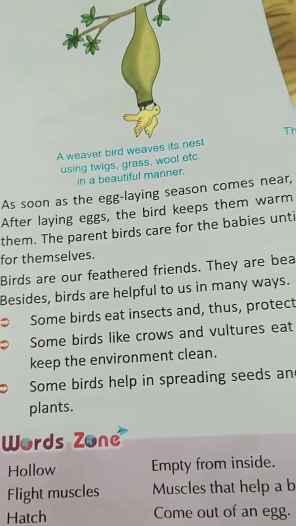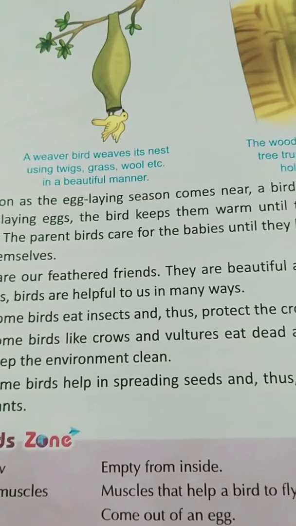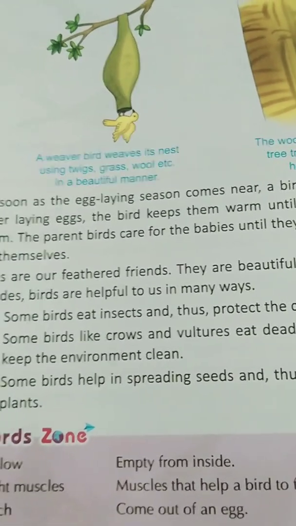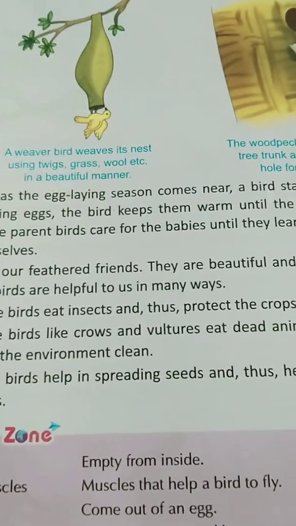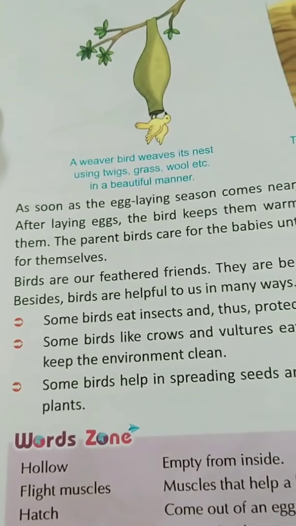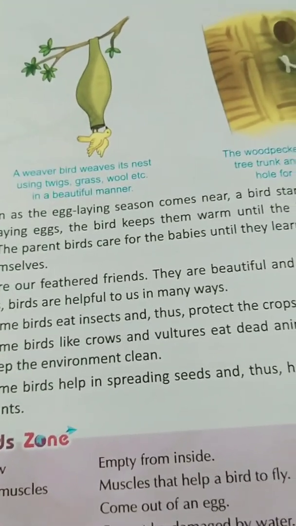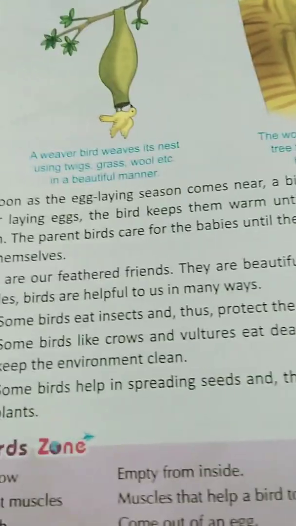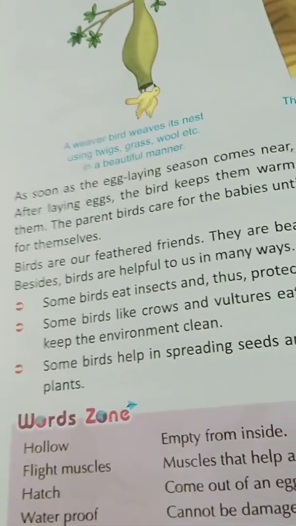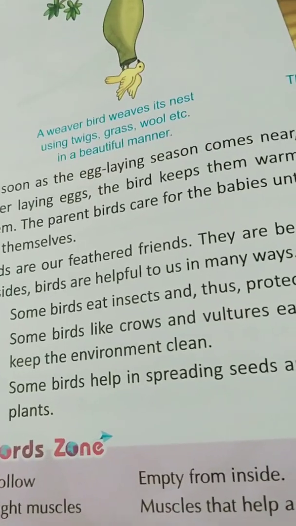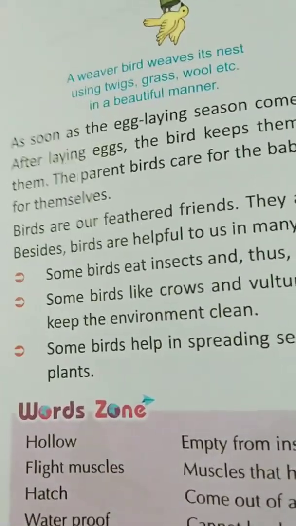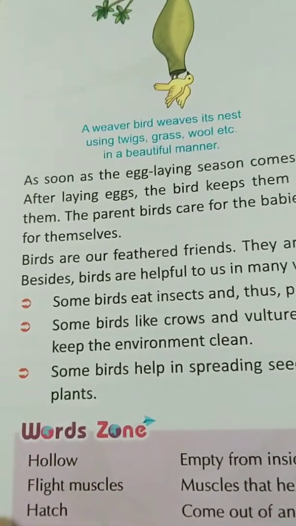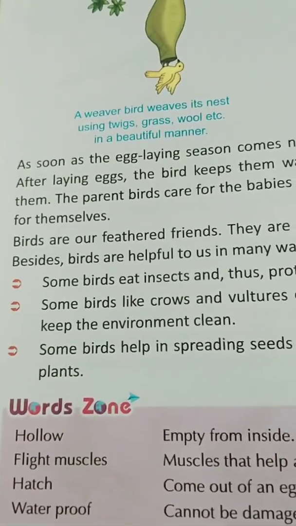Now see, as soon as the egg laying season comes near, a bird starts building its nest. After laying eggs, the bird keeps them warm until the babies hatch out of them. The parent birds care for the babies until they learn to fly and find food for themselves. जैसे ही egg laying season आता है वैसे ही birds अपना nest बनाना स्टार्ट कर देती हैं ताकि वहाँ पे वो अपने eggs को रख सकें. And they used to keep their eggs and they teach their babies eating and flying.